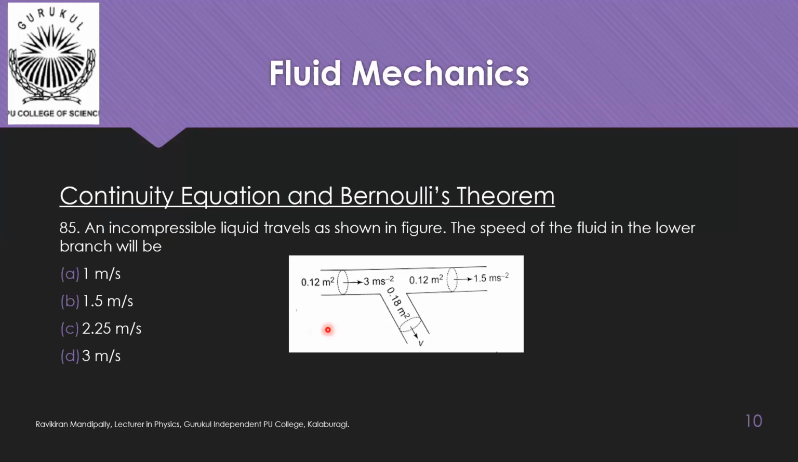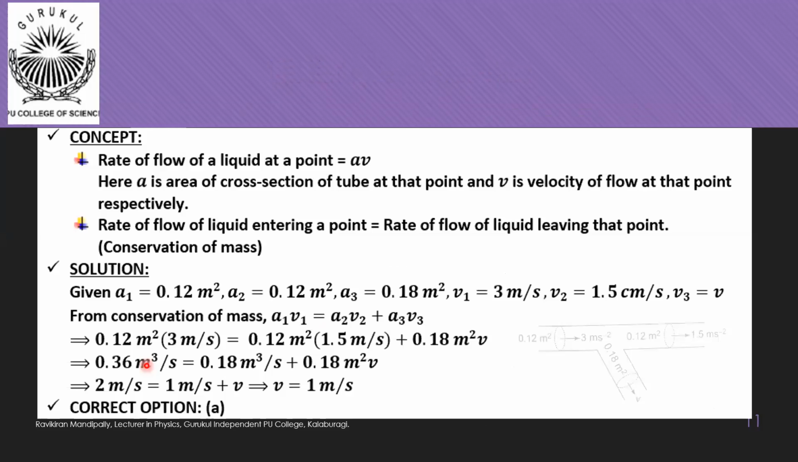That means the speed here we have to find: 1 meter per second, 1.5 meter per second, 2.25 meter per second, 3 meter per second. So the volume of liquid crossing a given point is generally called the rate of flow, and the rate of flow of a liquid at any point is equal to the product of the area of cross section of flow at that point and the velocity of flow at that point. So A into V is called the rate of flow of liquid.